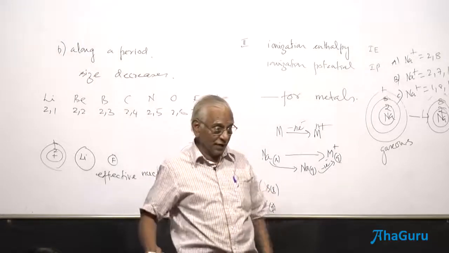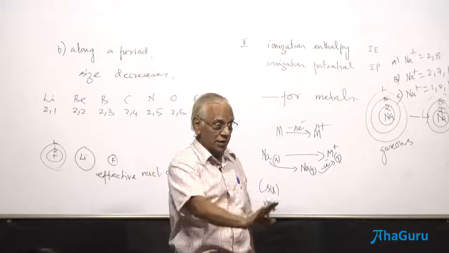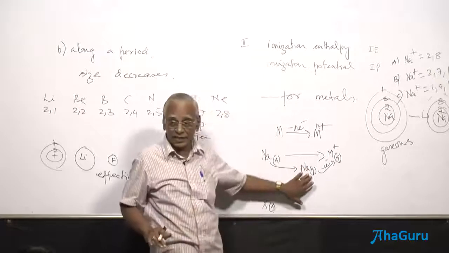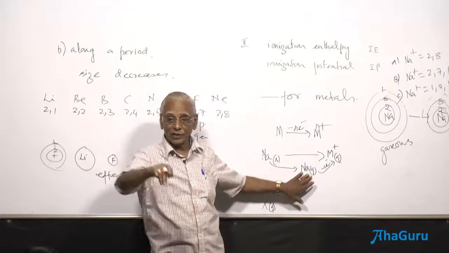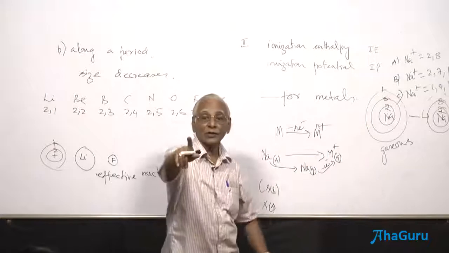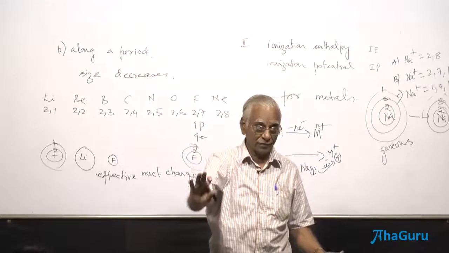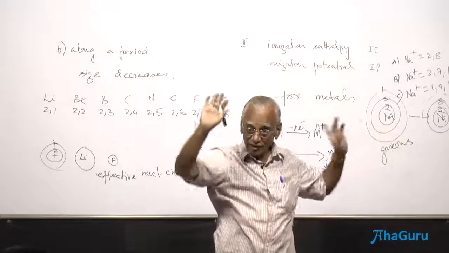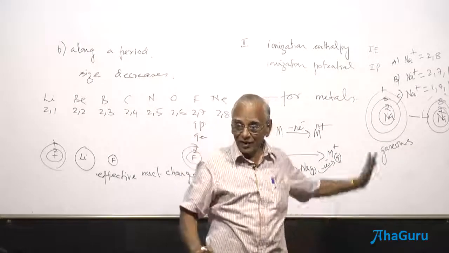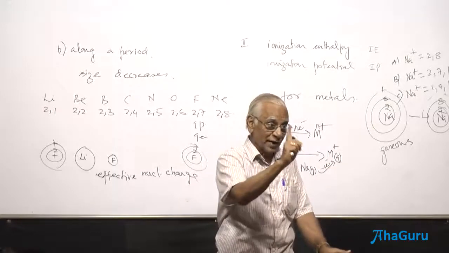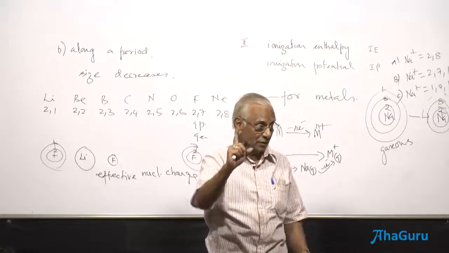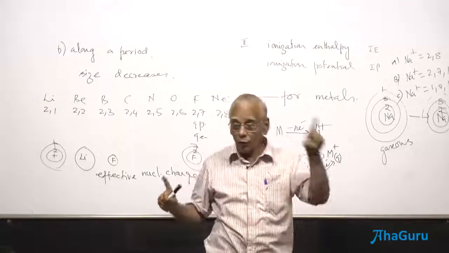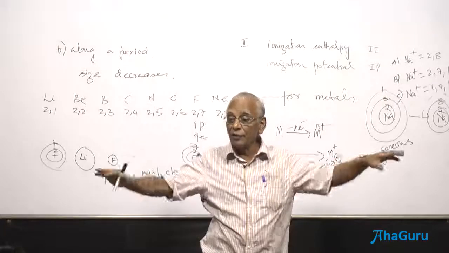You should have taken everything in the gaseous state, whether the element is in the solid or liquid state, for the sake of comparison. From the gaseous state onwards, you find out how much energy it is going to absorb to remove one electron. And where from are you going to remove that electron? From the last shell, always, the last shell of a gaseous atom. You are going to remove an electron from an atom, in 1 mole of the element. It should have Avogadro number of atoms.